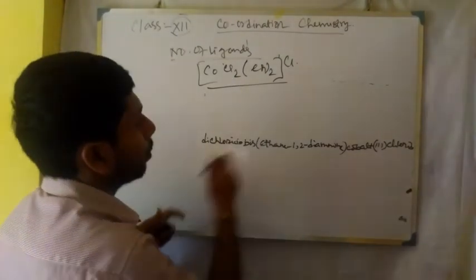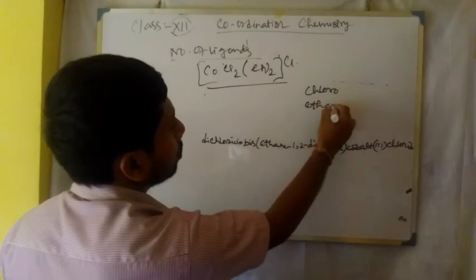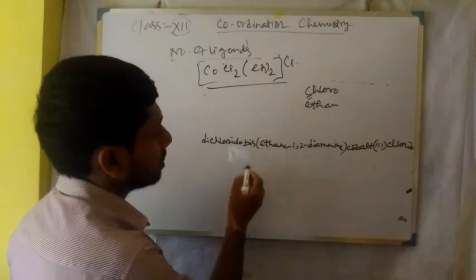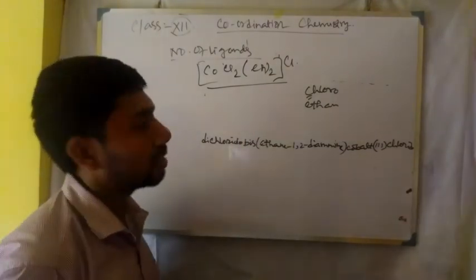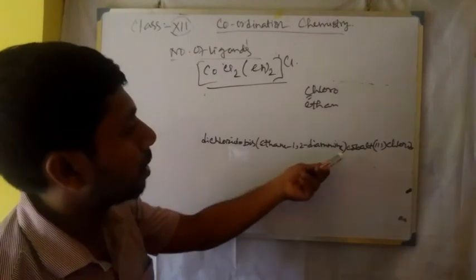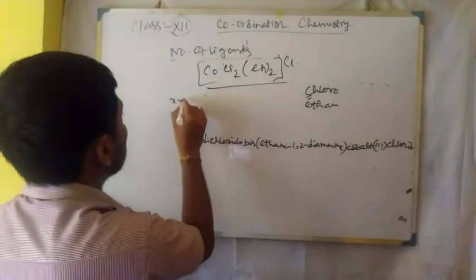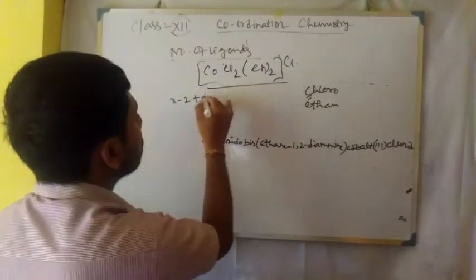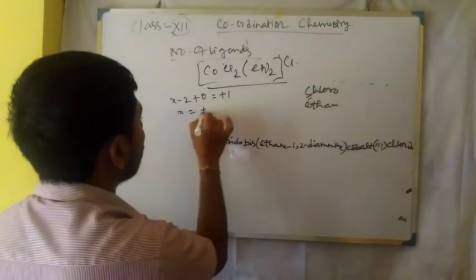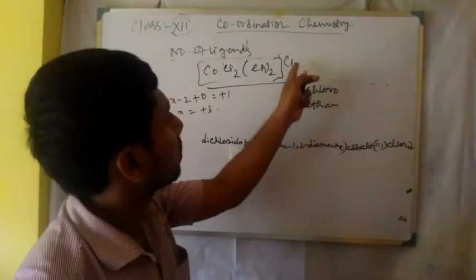Dichlorido: first of all, that is chloro and it is ethane, so C will precede, for this reason chlorido. Now bis, as it is bidentate and the name already comes with diamine, it is bis(ethane-1,2-diamine)cobalt. Now how to calculate the oxidation state? x minus 2 plus 0, since it is a neutral ligand, equals plus 1. So x equals plus 3.